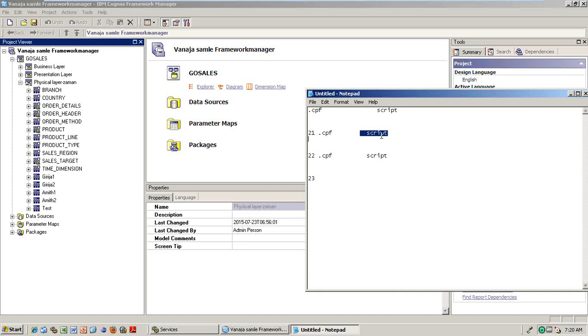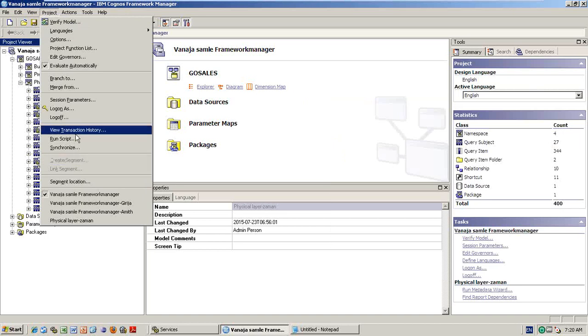So if the 22 CPF file is not opening, and on day 22 you added two more tables, those two things are tracked in this script. You open the 21 CPF file and run this script, and then it will automatically become 22. Remember, it rarely happens that the CPF file is corrupted, but if your luck is not good, it may corrupt. So it is better to always have backups, a CPF file backup as well as a backup of that day's transaction history.